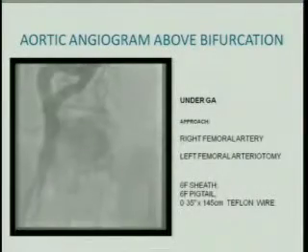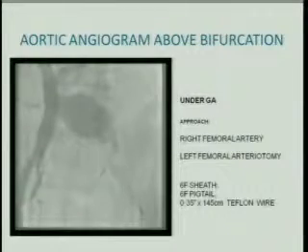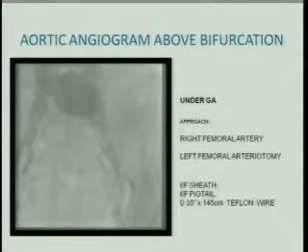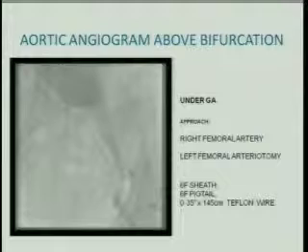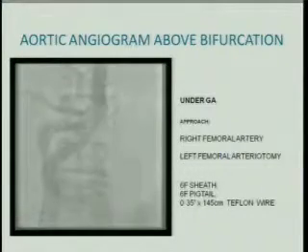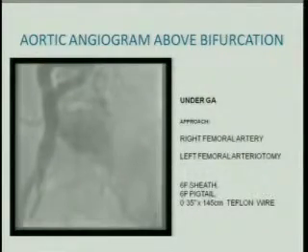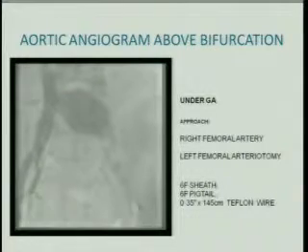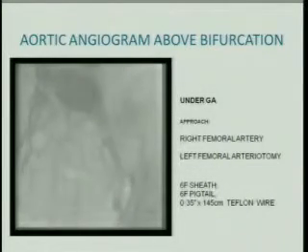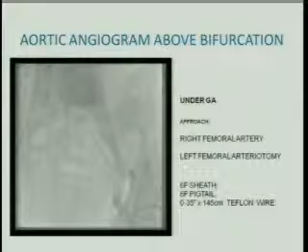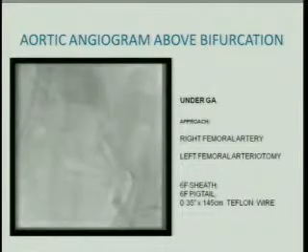So this is the aortic angiogram taken with a pigtail catheter. It was done under general anesthesia because we had to do the arteriotomy. The surgeon helped us in doing a left femoral arteriotomy, and right through percutaneous endovascular access, we had placed a sheath, and then a pigtail passed through the sheath. We have taken this angiogram.